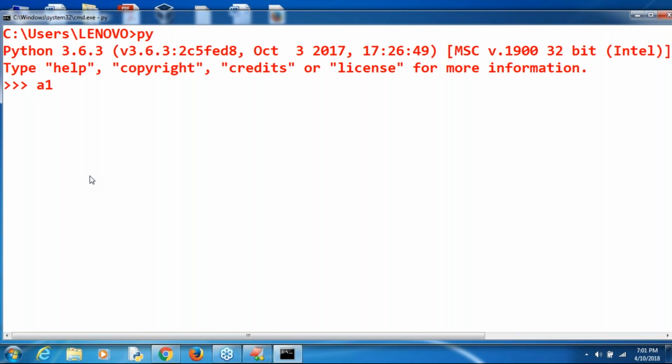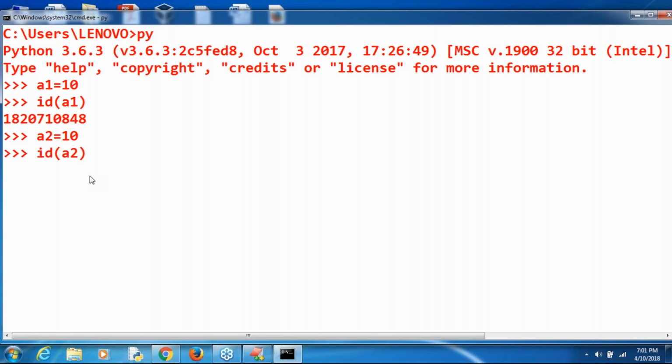Now I'm taking A1 is equal to 10. Observe very carefully. Now ID of A1. What is the address I got? 18207.207.10848 and so on. Now A2 is equal to 10, and ID of A2.